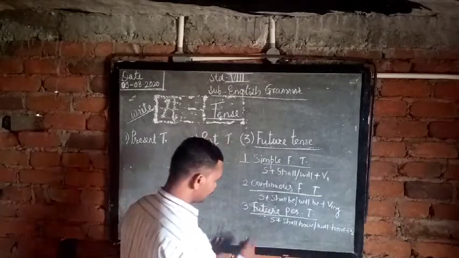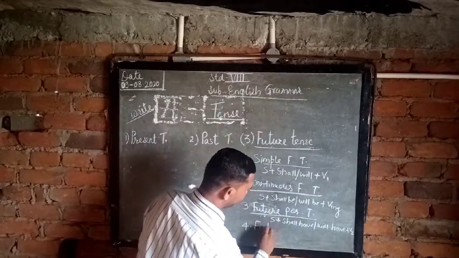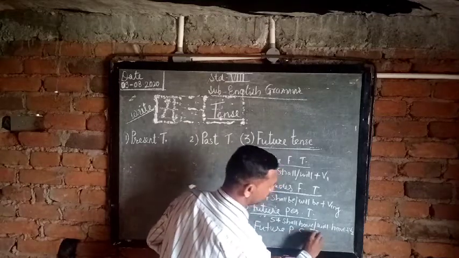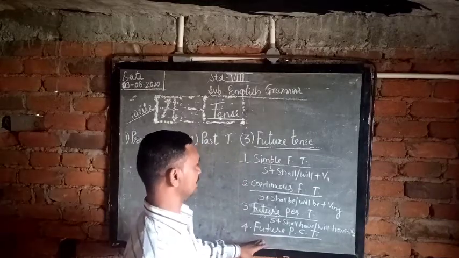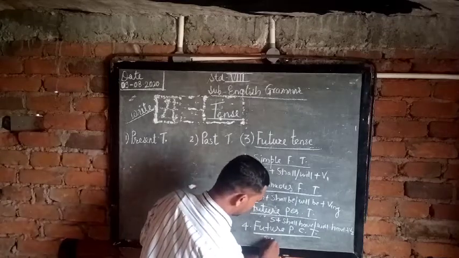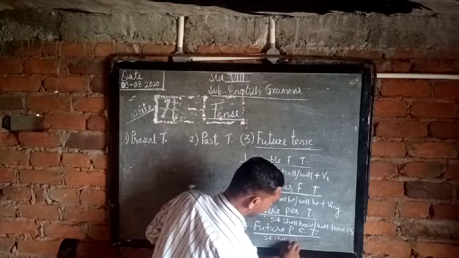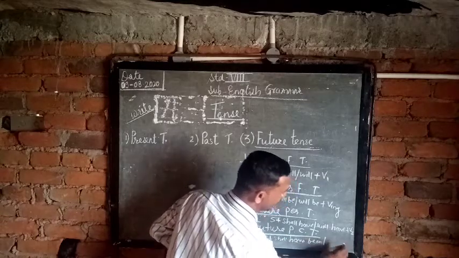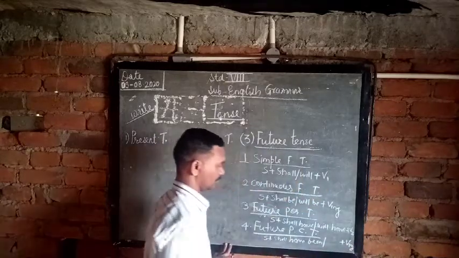Now, the last one is future perfect continuous tense. This is the last tense in the future tense. The formula of this is subject plus shall have been, will have been plus V-ing, meaning V4.